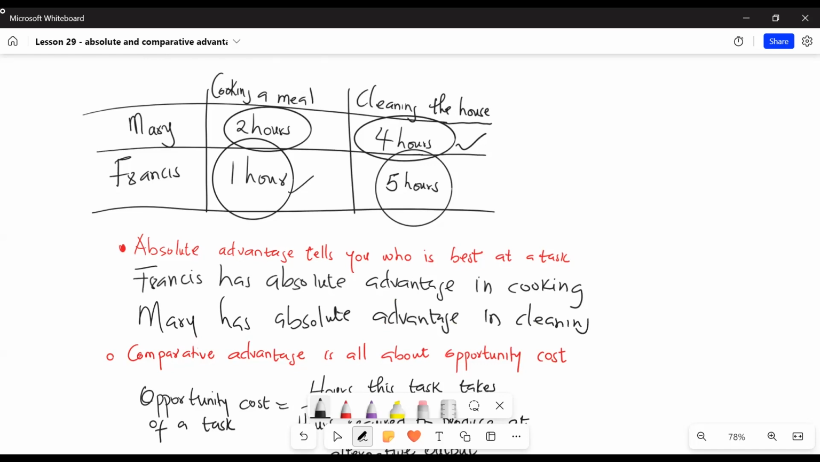So when you're talking in terms of absolute advantage, we are simply looking at who is able to perform a given task using less time. In this example, Francis can cook a meal in less time than Mary can, so Francis has absolute advantage in cooking. And Mary can clean the house using less time than Francis, so Mary has absolute advantage in cleaning.